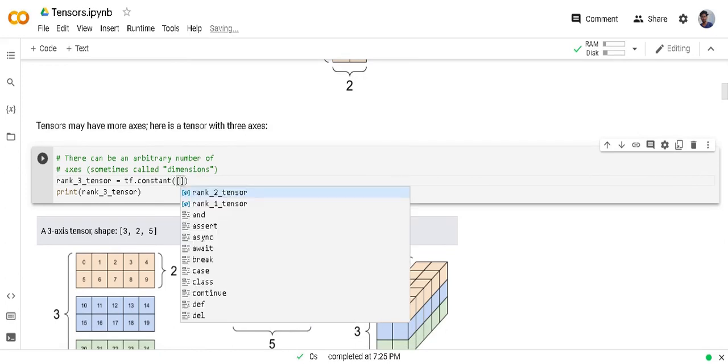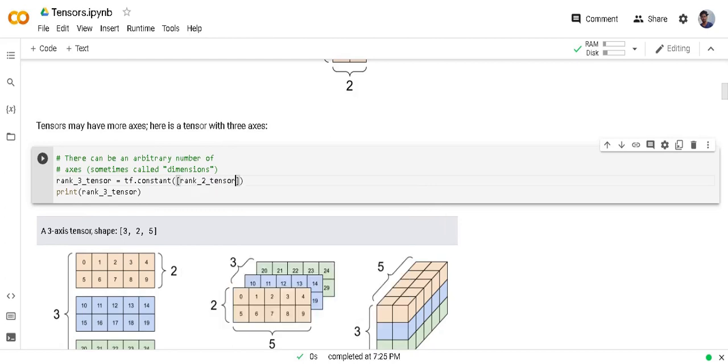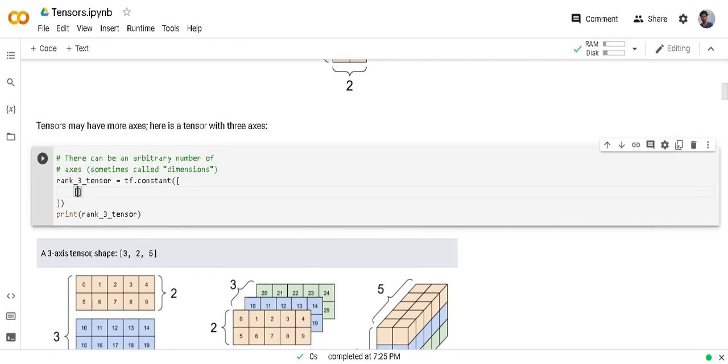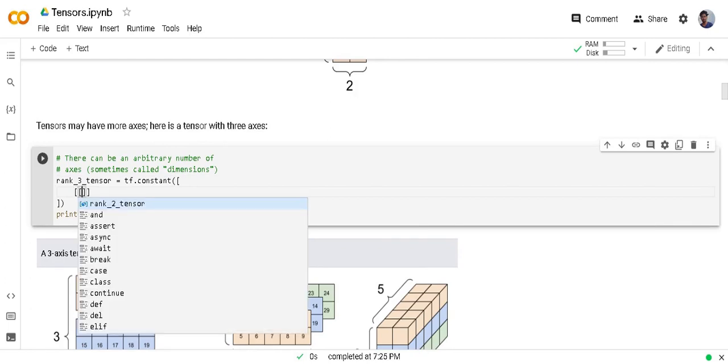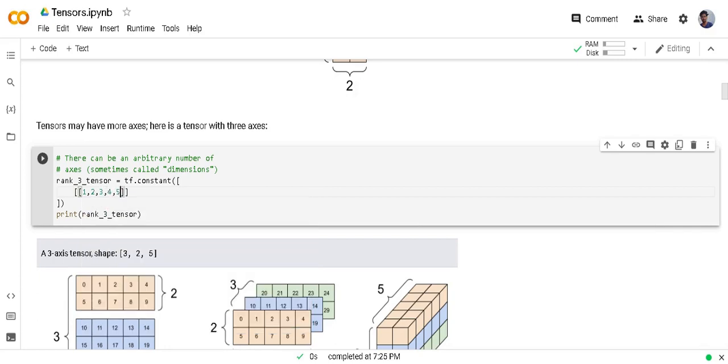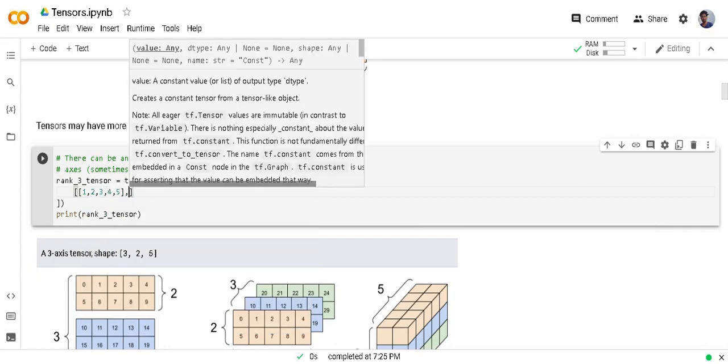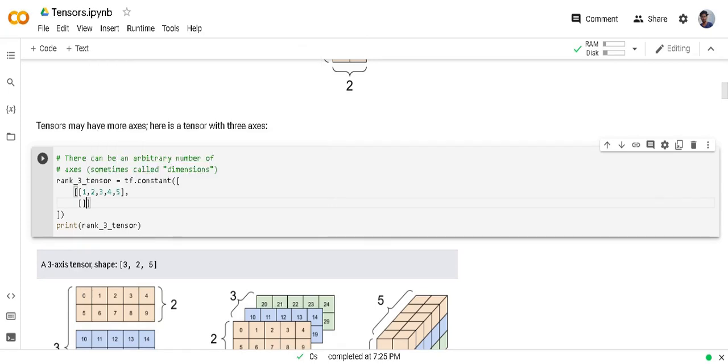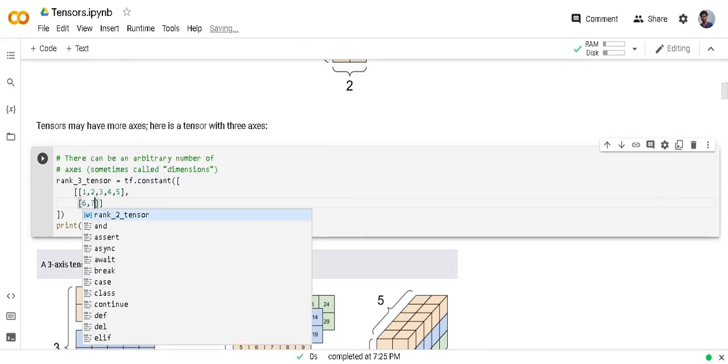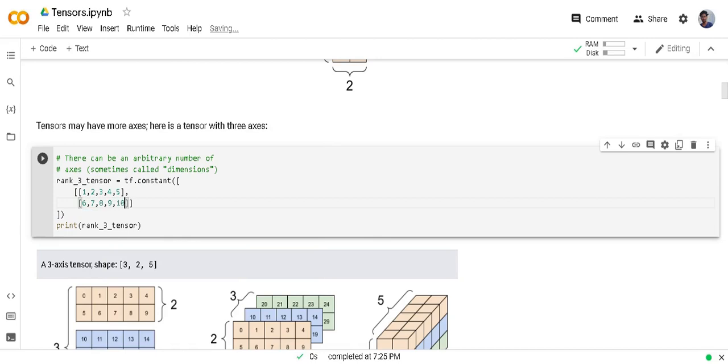Like matrix 1, I'm creating the first row with elements 1, 2, 3, 4 and 5, and the second row is going to have 6, 7, 8, 9, 10.